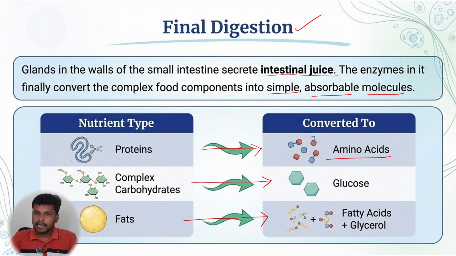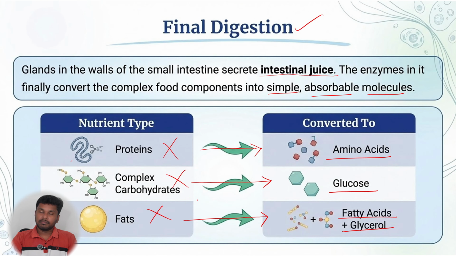So these are the absorbable forms by the body or cells. These are non-absorbable forms by the body. But when these get transformed into these, the body can accept and take them.